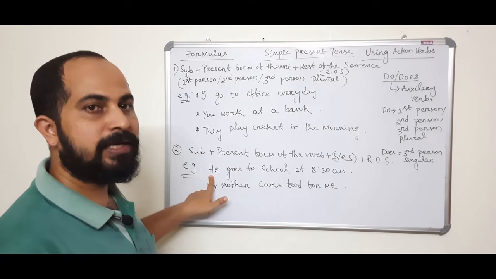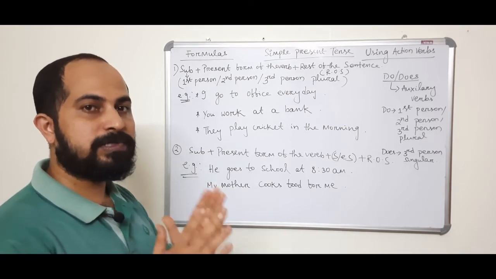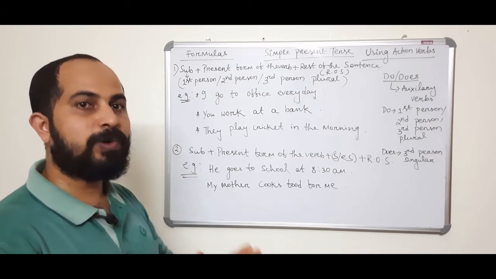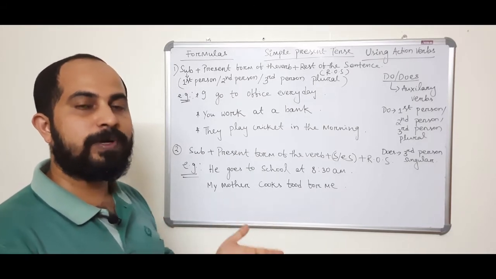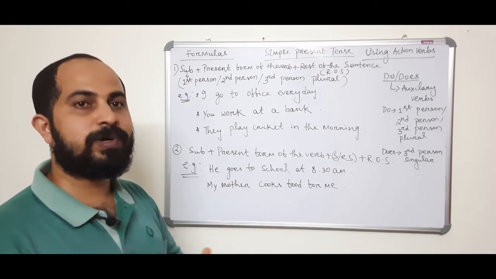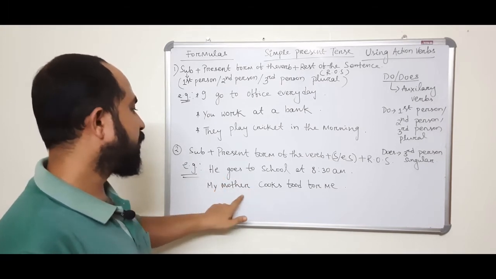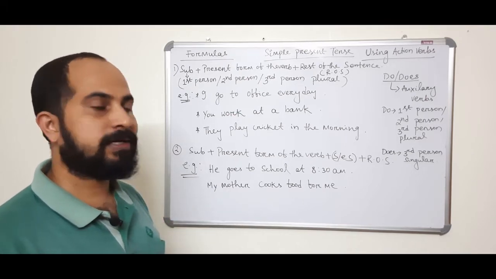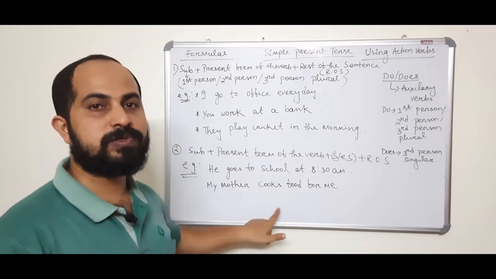So all these are third person singular. I have told you already who is third person singular. Please practice third person singular. Third person singular is the key character of the English tenses. If you know third person singular well, you can find out third person plural, and you know very well first person is the English word I and second person is the English word you. So he goes. My mother cooks food for me. My mother, third person singular. So cooks, C-O-O-K, cook, present form plus s, cooks.